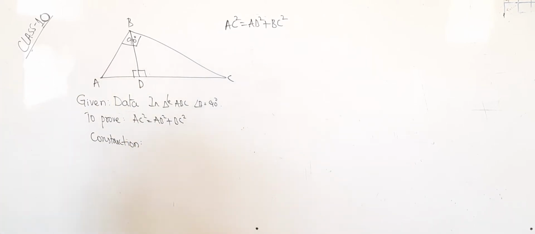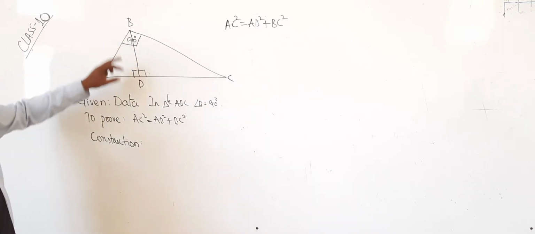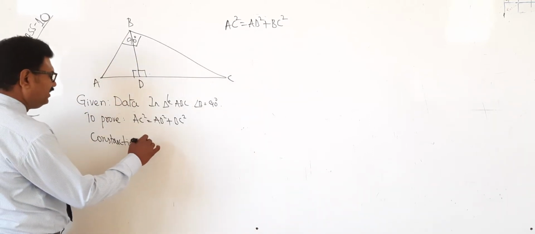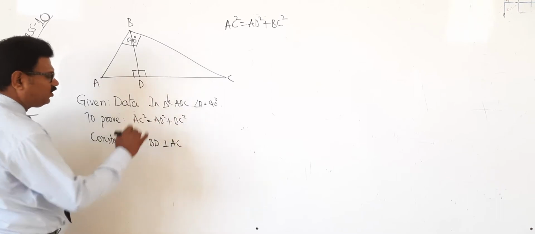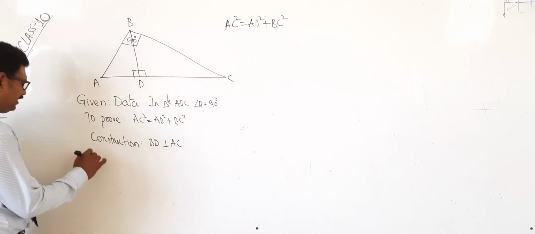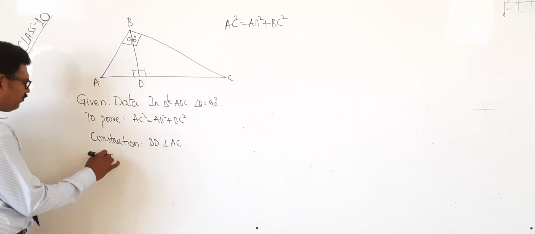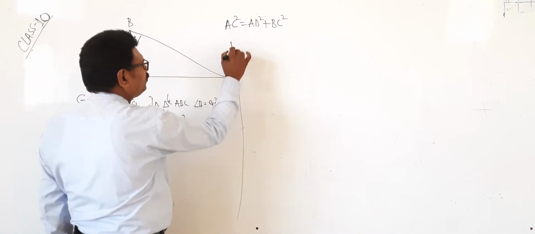Now, the construction I am doing is BD perpendicular to AC. BD perpendicular to AC. So that is enough. Now it is nothing but proof. What proof am I going to do? You see now. Proof.